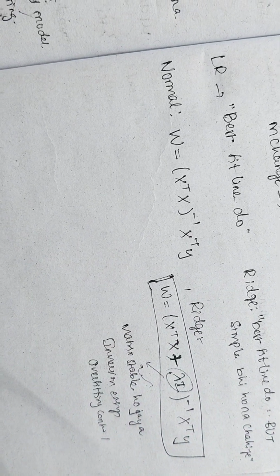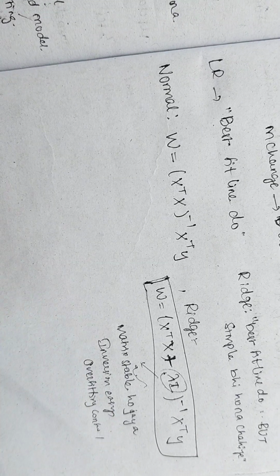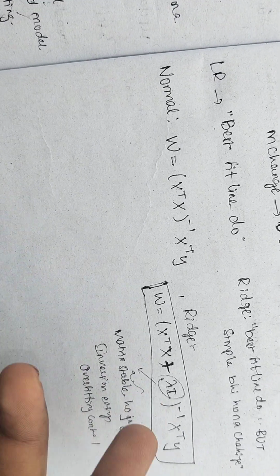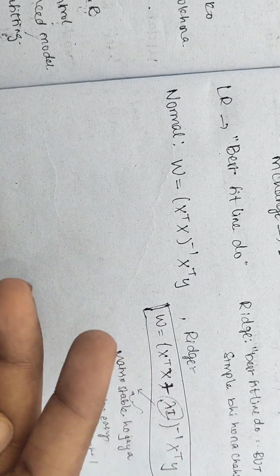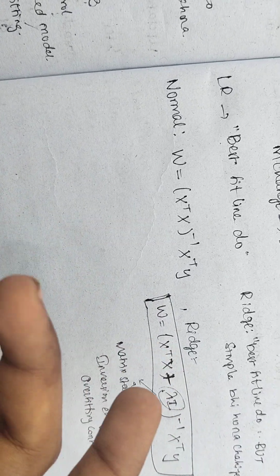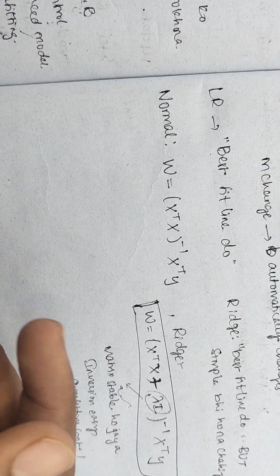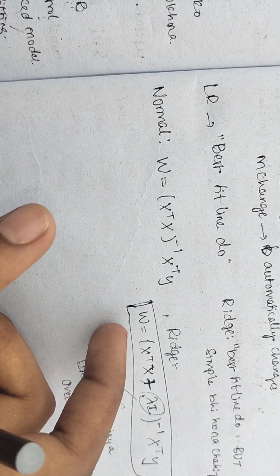In real life, data is noisy and a perfect fit is not required, so ridge helps to generalize better on unseen data. In simple terms, ridge regression controls model complexity by shrinking the weights and reducing overfitting.